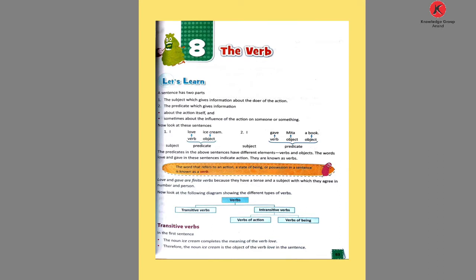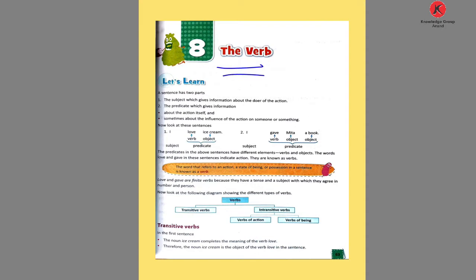I hope you all are fine. So, today from Standard 6 English Medium, chapter number 8 in Grammar. What is the chapter name? The chapter name is the verb.